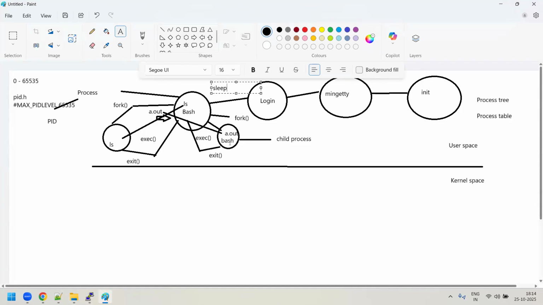What is the role of the exec command? What is exec doing? Exec tries to load the image of this ls or the image of a.out into your child process. Load means it will actually replace. See what happens with the child. Suppose bash is doing something. Now when bash creates a child process, the question comes: okay, the child process has been created, fine, but what will the child do?